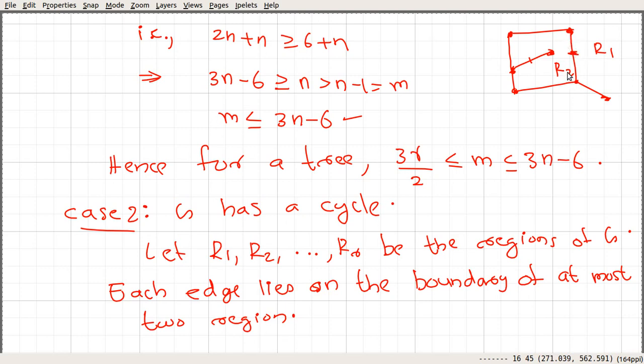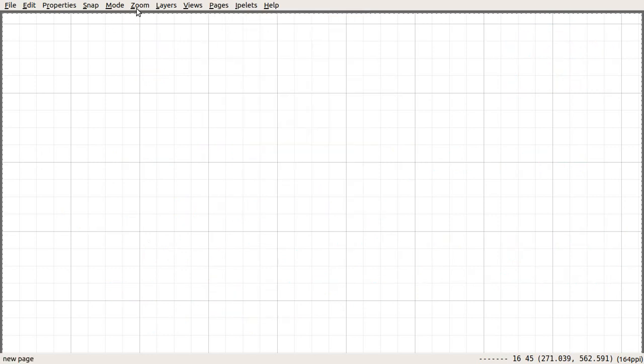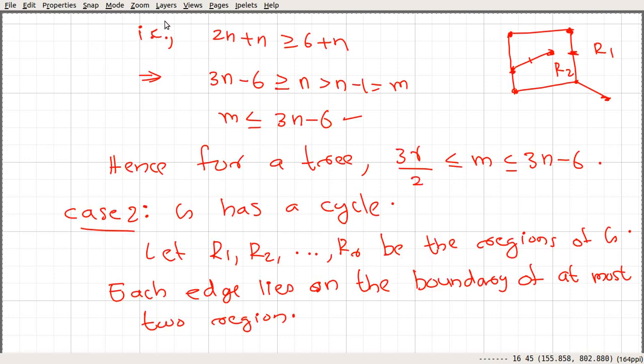If you add the number of regions here, and we have this condition, let me write it down and then after that I will explain. So here we can see this particular quantity 2m, and since we have this condition, each edge lies on the boundary of at most two regions, what we are going to do is sum up all the edges that lie on the boundary of each region.